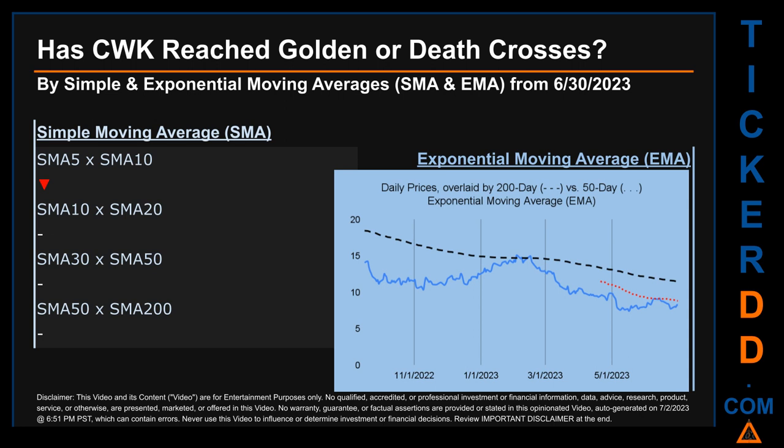Continuing with SMA, we looked across the 5 to 10, the 10 to 20, and the 30 to 50-day ranges to see if golden and death crosses had been reached. We found a death cross signal for the 5 to 10. We could not find either a golden cross or a death cross signal for the 10 to 20, the 30 to 50, the 50 to 200.